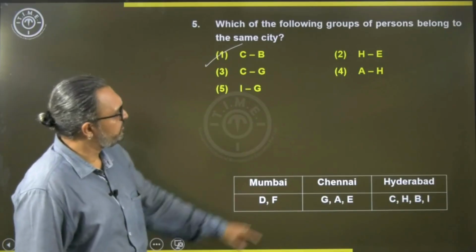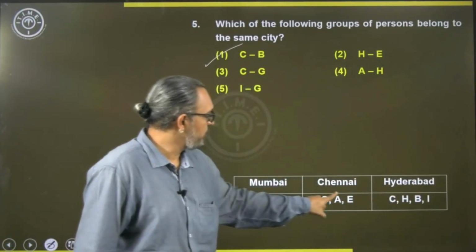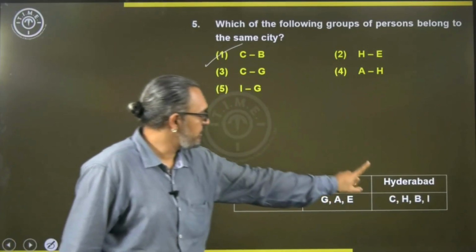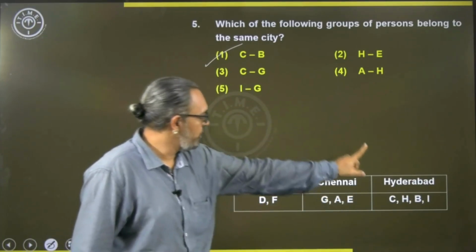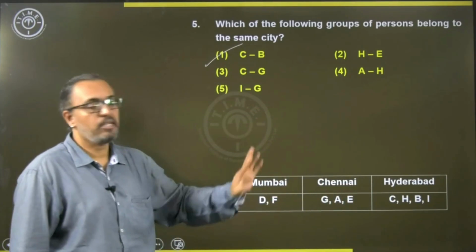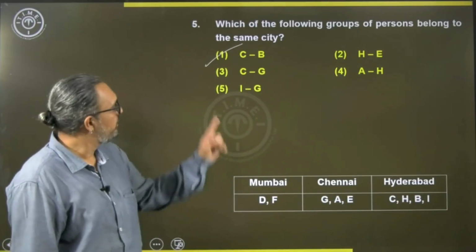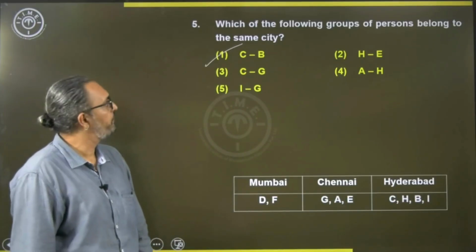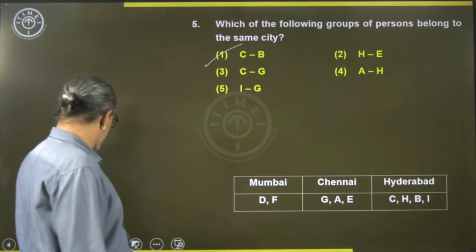None of the others works, because H and E, H is Hyderabad, E is Chennai. C and G, C is Hyderabad, G is Chennai. A and H, A is Chennai, H is Hyderabad. And I and G, I is Hyderabad, G is Chennai. So, none of the other options work. So, first option.